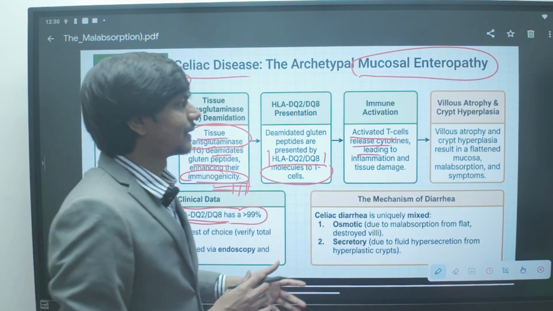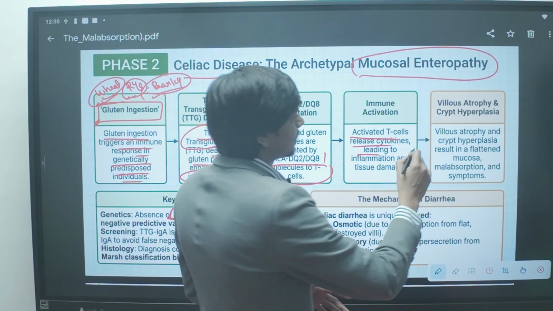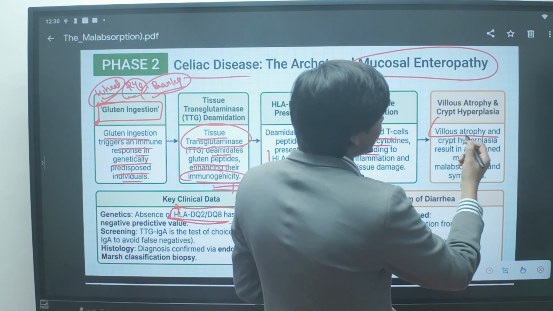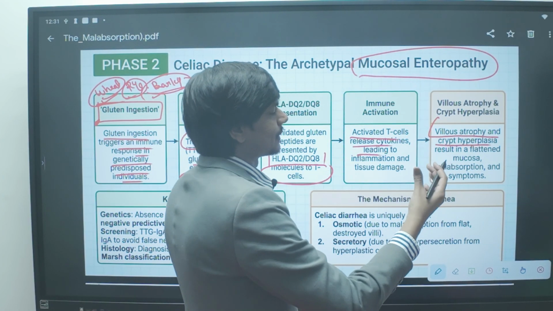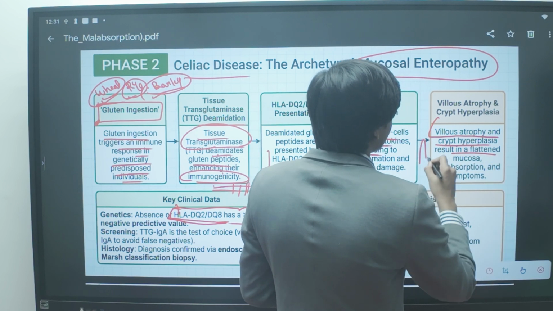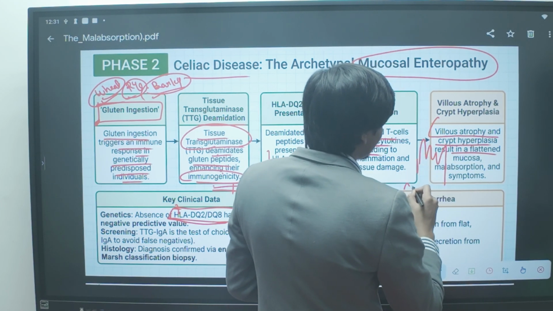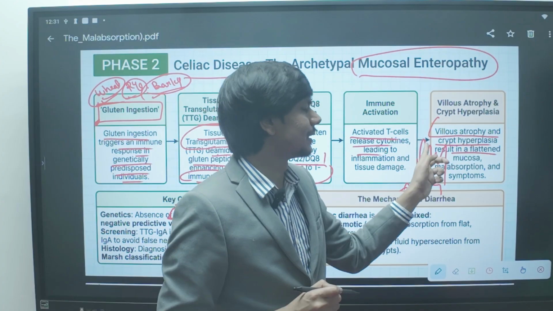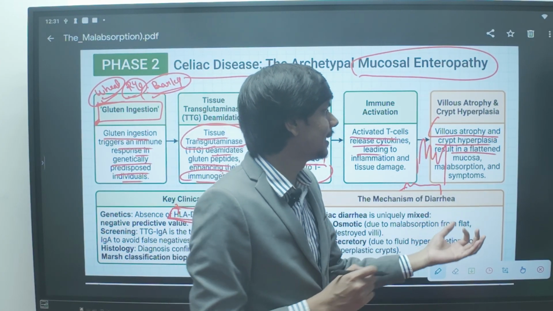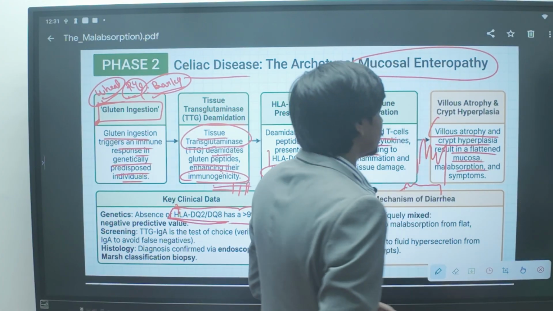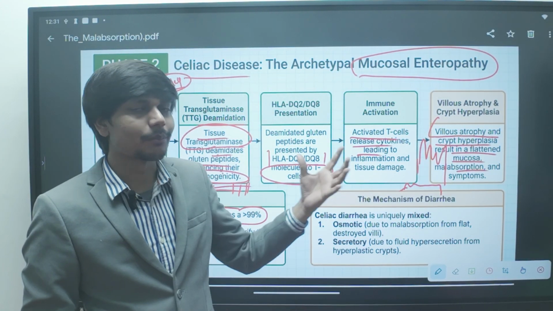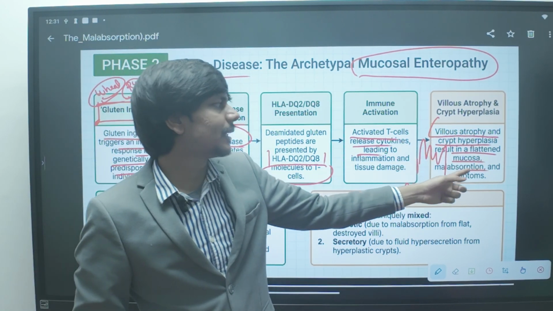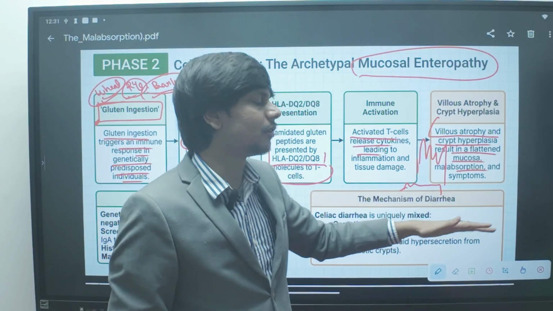mucosal damage, inflammation, and ultimately the pathophysiological change which occurs in a patient with celiac disease: the villi atrophy, that is villus atrophy. The crypts become hyperplastic, resulting in a flattened mucosa. So this is normal mucosa. The patient with celiac disease will have a somewhat flat mucosa because of crypt hyperplasia. The crypts become hyperplastic and the villi atrophy, which results in mucosal malabsorption and symptoms of malabsorption. So this is the pathophysiology: villus atrophy and crypt hyperplasia, resulting in flattening of the mucosa.